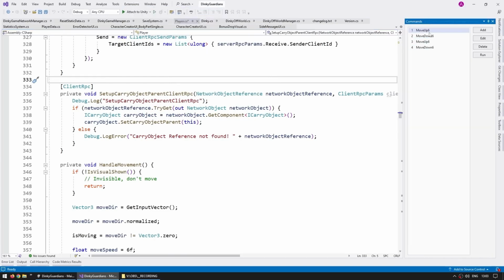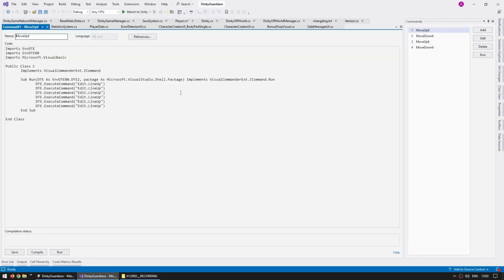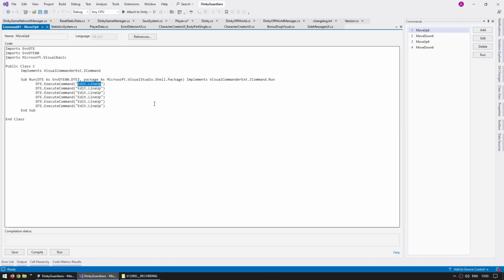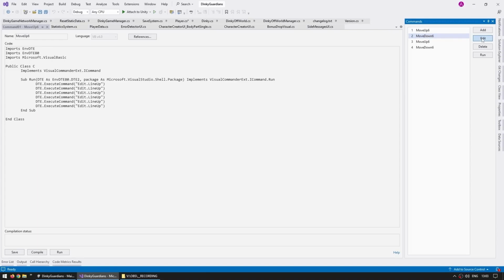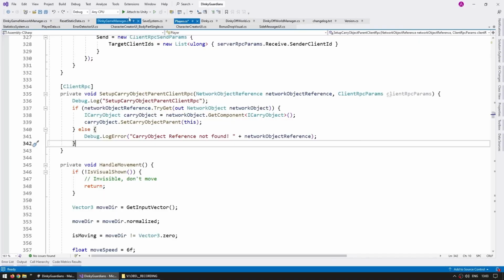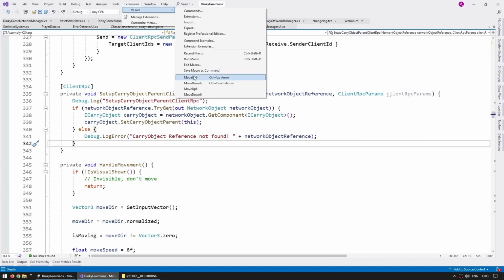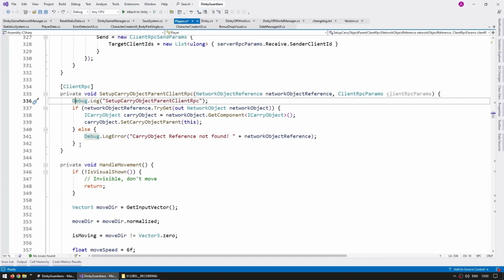So here is the window, so I've got move up and move down. So I can edit in order to see what this is doing. And yep, it is executing the command line up, so literally just moves the line up. And the other one does the same thing, but line down. So I've got these two commands. Here, if I have the cursor somewhere and I go into that extension and I use the move up command, yep, it does move up by 6 lines.